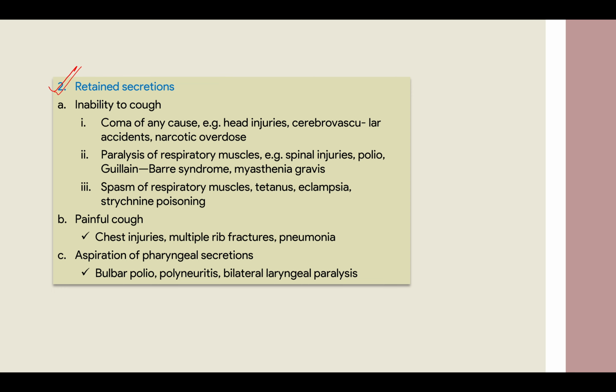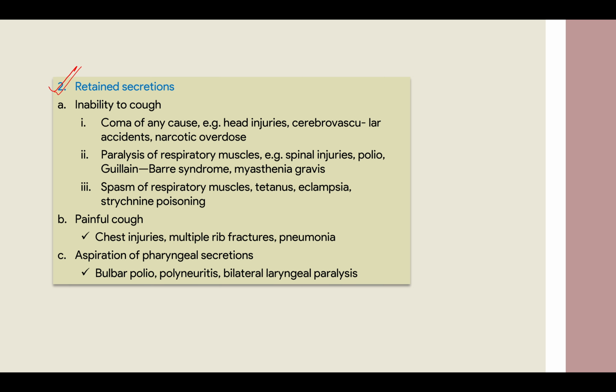What does that mean? Whenever something is present in the respiratory tract, which is lined by ciliated columnar epithelium, those cilia move and throw the secretions out of the tract. So it comes out via the mouth or via the nose. Clear? So whenever we are not able to cough out, these secretions will be pooled here. There will be pooling of secretions and you will not be able to speak, not only speak, you will not even be able to breathe because it will not allow the air to pass in.